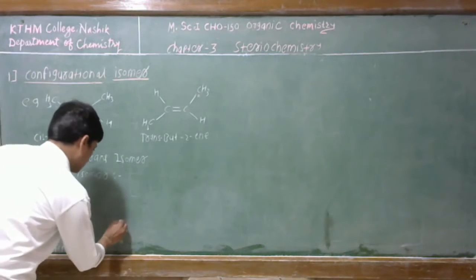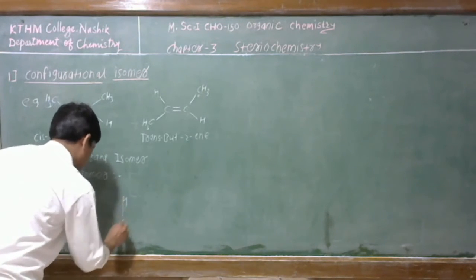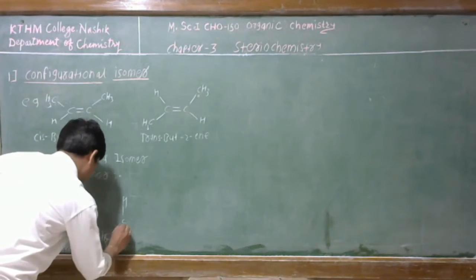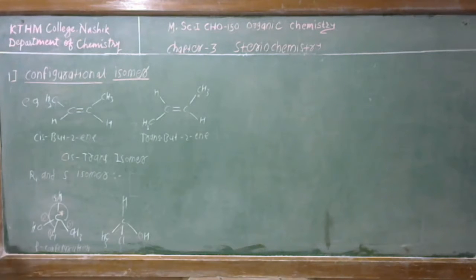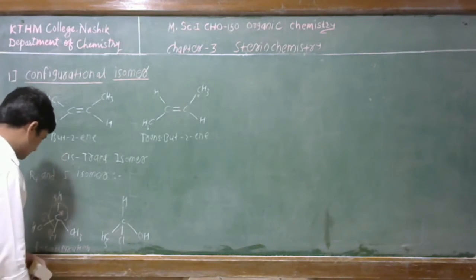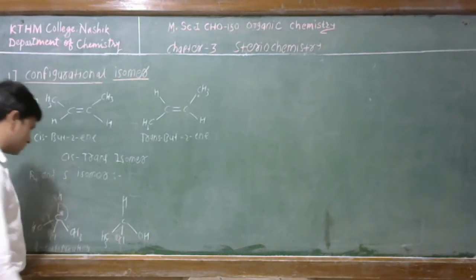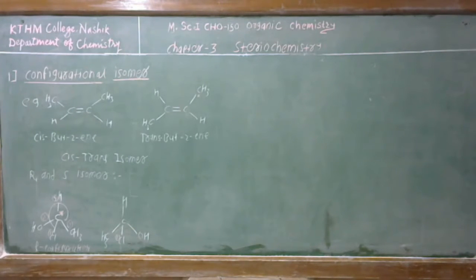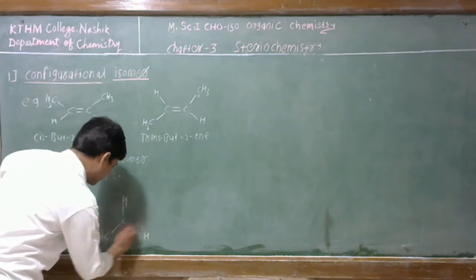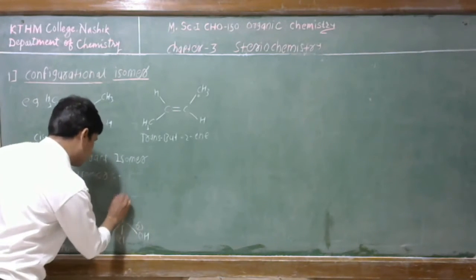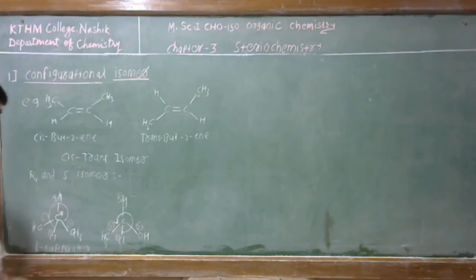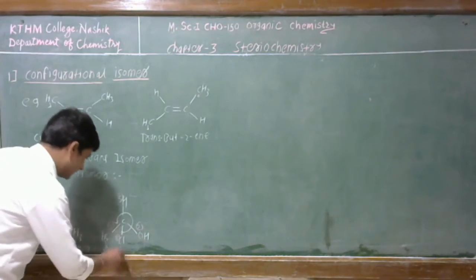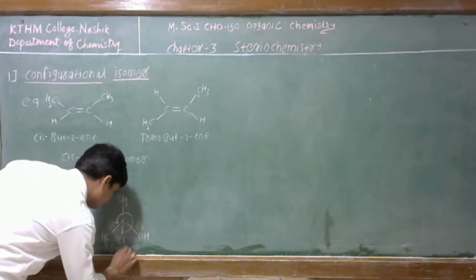Now the S isomer of this compound is like this. This is CH3, this is Cl, and this is OH. According to our earlier example, we can give the priority here. This chlorine has first priority because chlorine has more atomic number. Then oxygen has second priority, methyl group third priority, and hydrogen fourth priority. So we move from 1 to 2 and 2 to 3. In this compound, the rotation will be counterclockwise, anti-clockwise, and hence this is the S configuration.